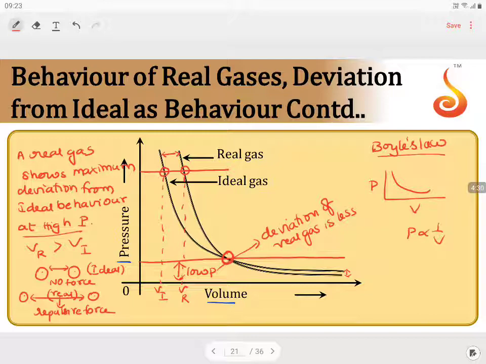At this point, you can see the volume of real gas is less than the volume of ideal gas, which indicates attractive forces are present between the molecules. So the attractive forces are dominating relatively at lower pressures. Attractive forces are dominating. At high pressure, repulsive forces are dominating. This can be clearly understood by the graph drawn for pressure and volume at real gas behavior and ideal gas behavior.